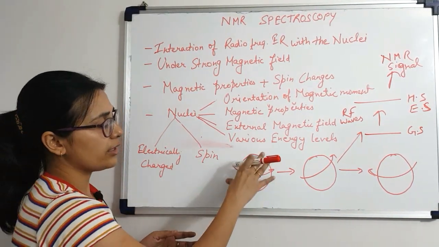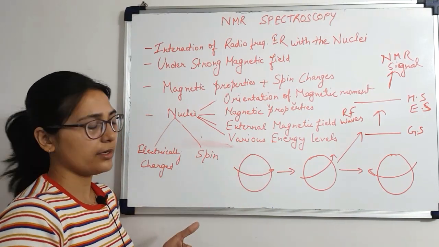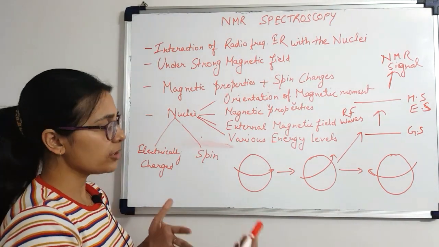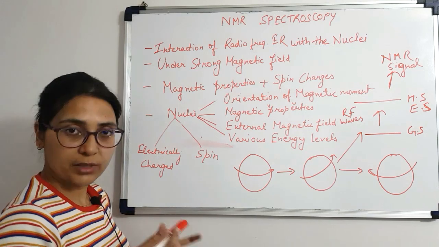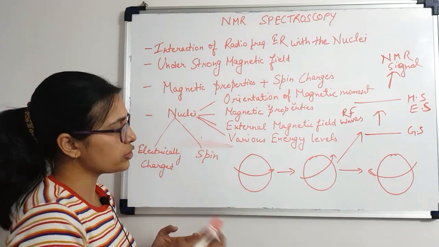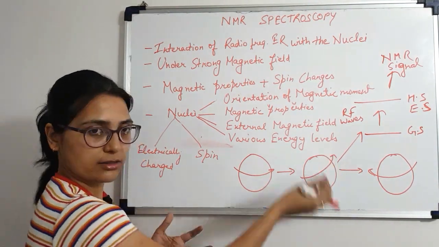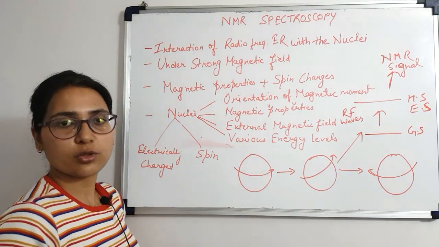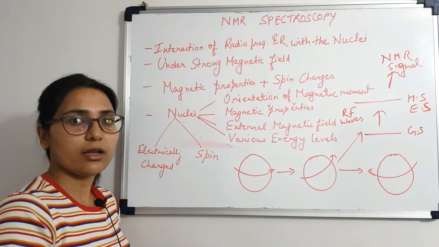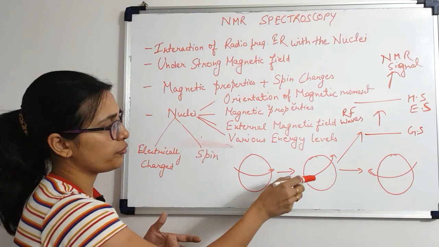Now when this particular nucleus is placed under an external magnetic field, it is going to move to a precessional orbit with precessional frequency, which means there is going to be a change in the orientation of the axis on which this particular nucleus is spinning. So if you can see, there is a change in the orientation of the axis under the influence of an external magnetic field. But remember, this nucleus is still in a ground state. It is in a ground state, but there is a change in the orientation of its axis.